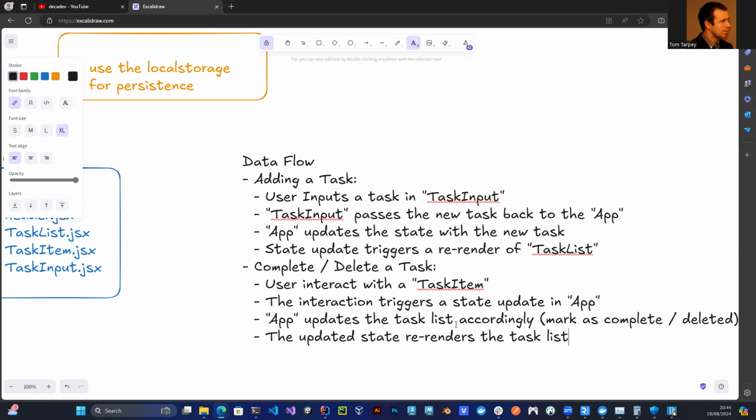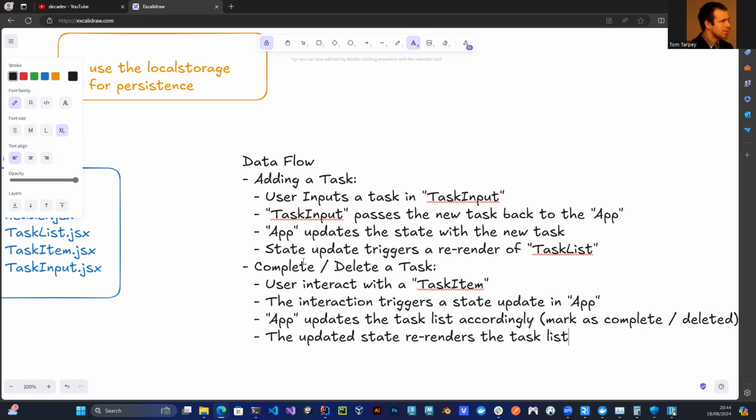Okay, so that's basically another sort of flow update. So we've got adding a task as a feature. Completing or deleting a task, another feature. So we're breaking it down and thinking about the concepts of what we want to do, and we're building out a feature set of what we want to be able to do. Now, that will do for the data flow. Really, we want to be able to add a task and either complete or delete a task. There's basically two real features of this application.